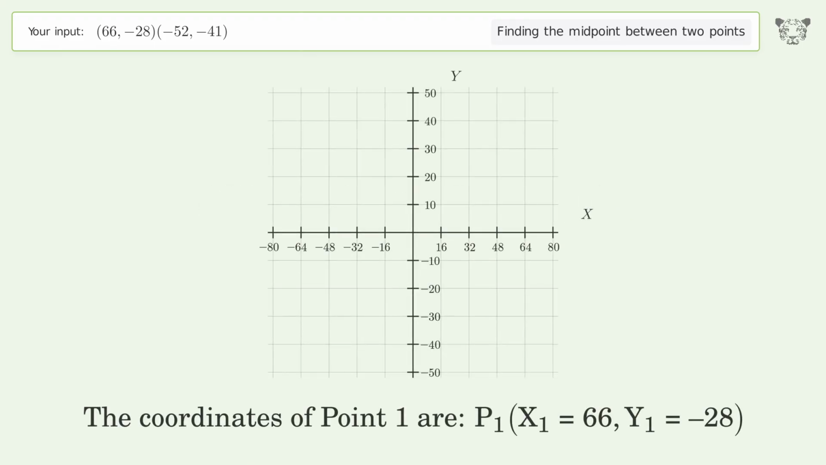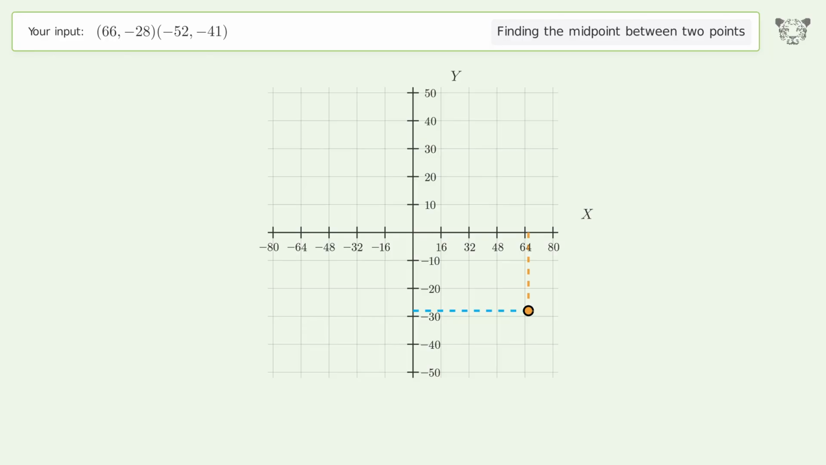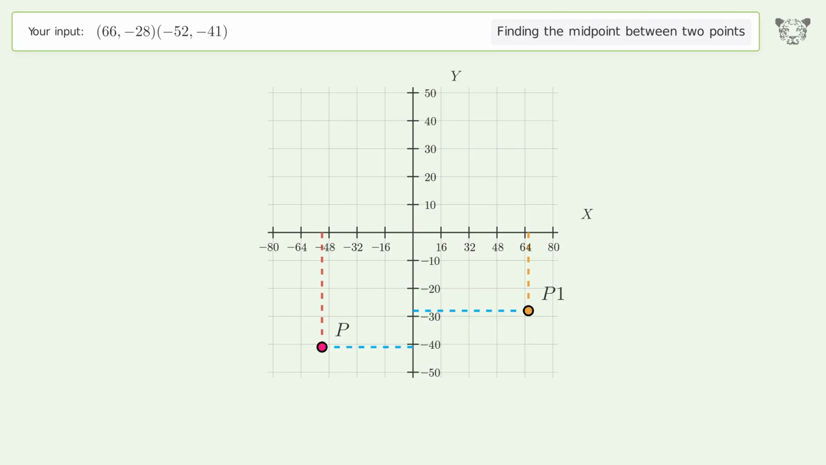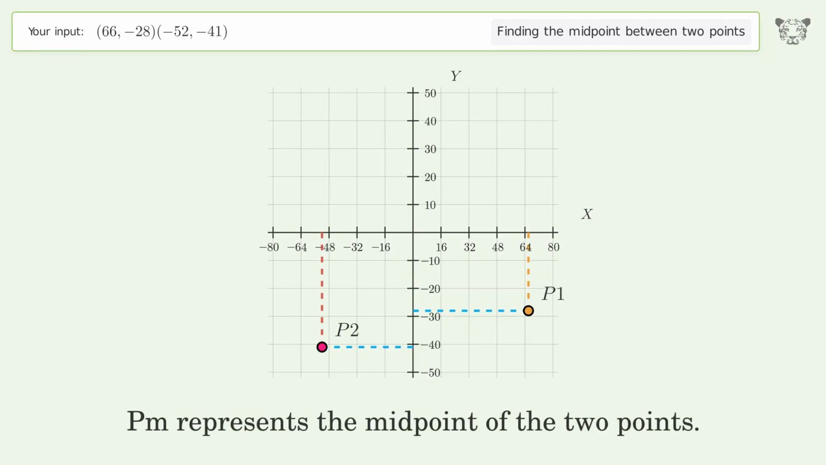The coordinates of point 1 are, x1 equals 66, y1 equals -28. The coordinates of point 2 are, x2 equals -52, y2 equals -41. PM represents the midpoint of the 2 points.